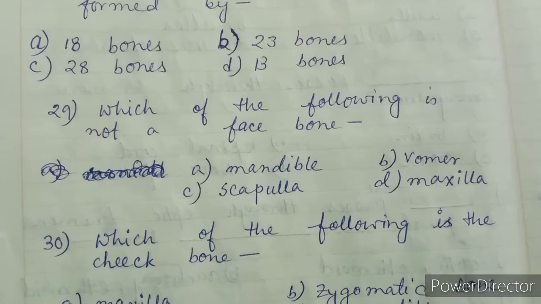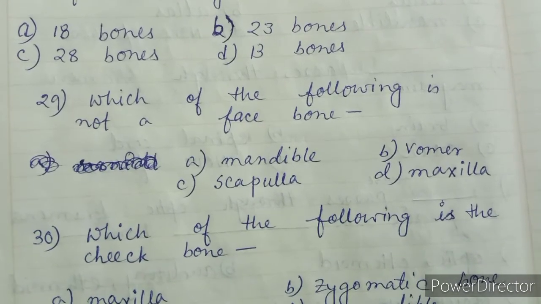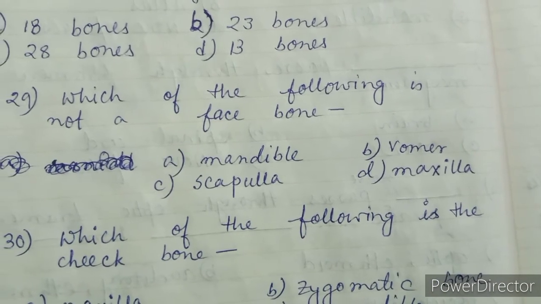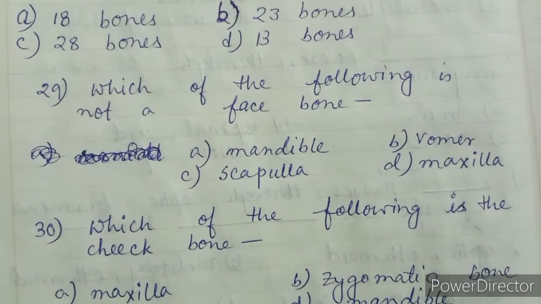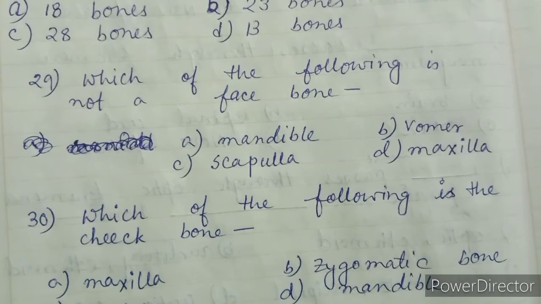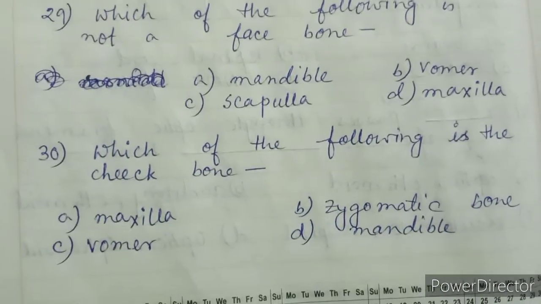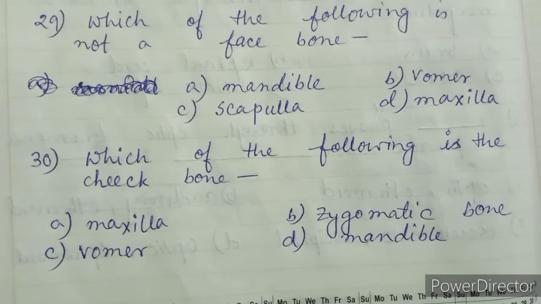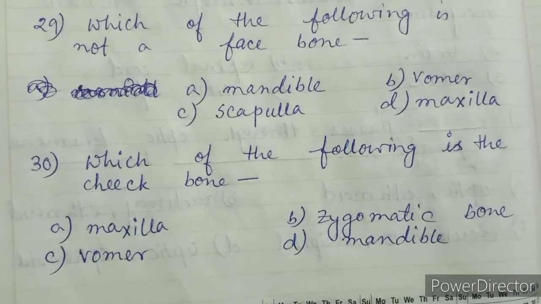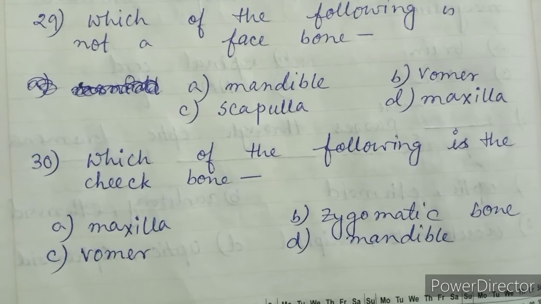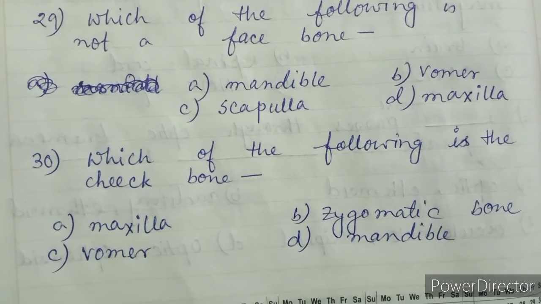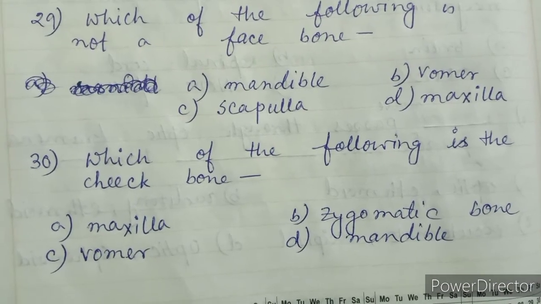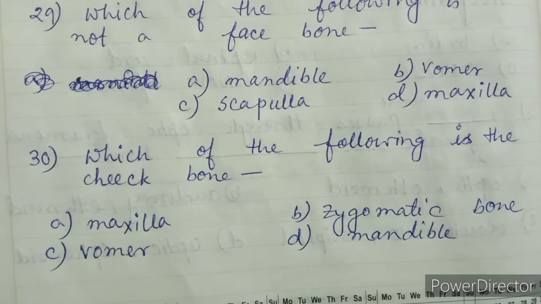Question number 29. Which of the following is not a face bone? Option A mandible, option B vomer, option C scapula, option D maxilla. The right answer is scapula. All others are present in face. These are face bones. Question number 30. Which of the following is the cheekbone? Option A maxilla, option B zygomatic bone, option C vomer, option D mandible. The right answer is option B zygomatic bone.